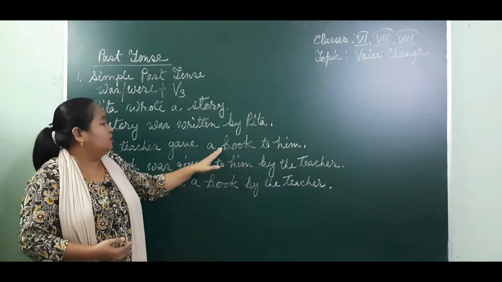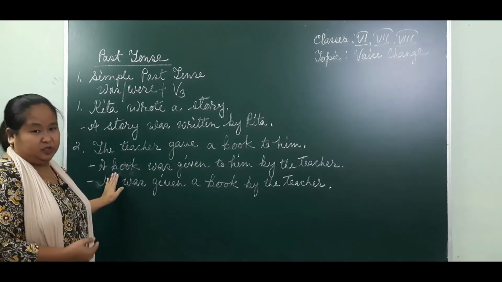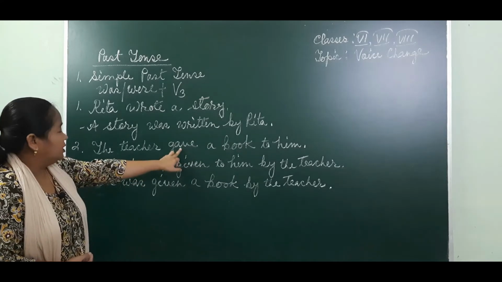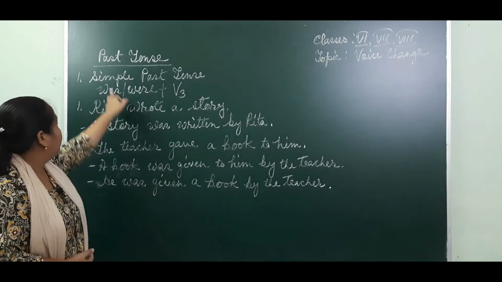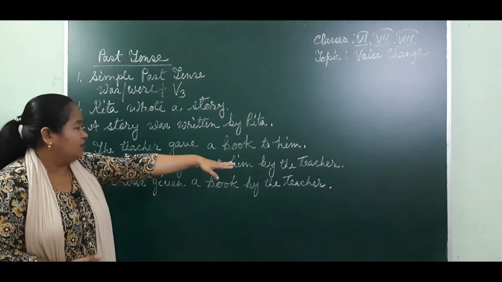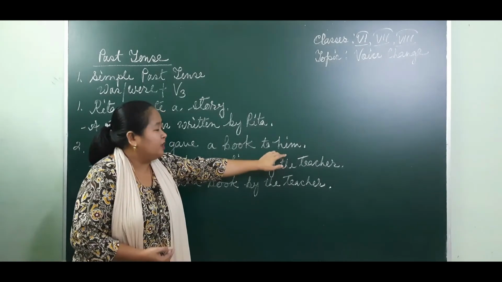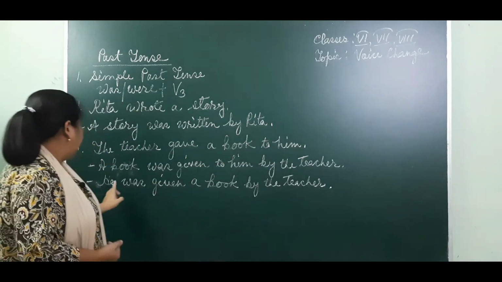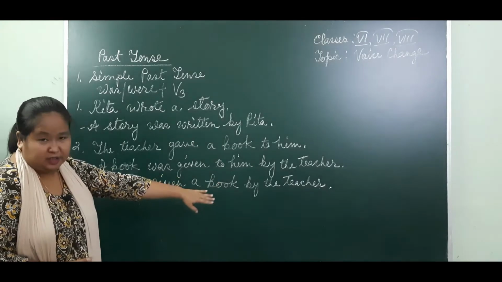So if there are two objects in the sentence, one of the objects can take the place of a subject. So it is simple past, right? A book, singular subject, singular verb taken: a book was given to him by the teacher. In another way, you can start with the indirect object. When the object he takes the place of a subject, it becomes he, right? He was given a book by the teacher.